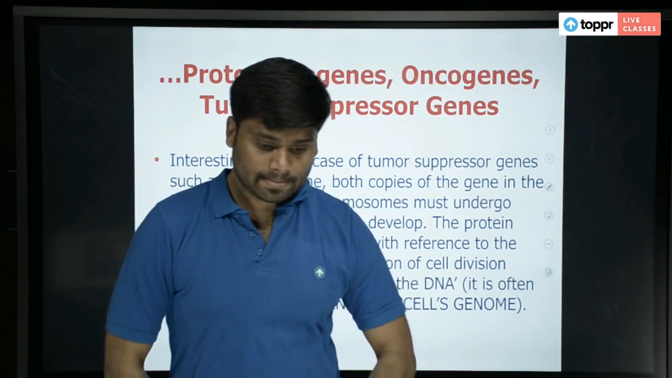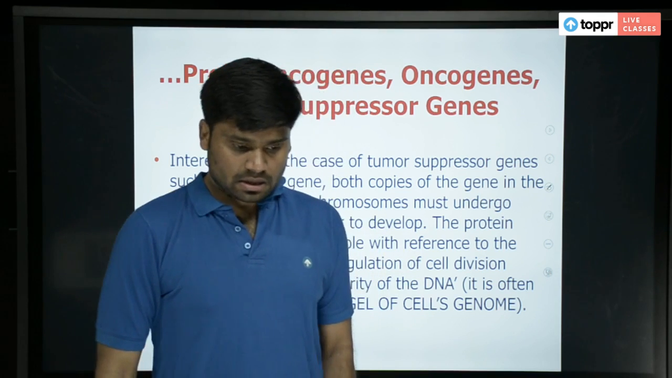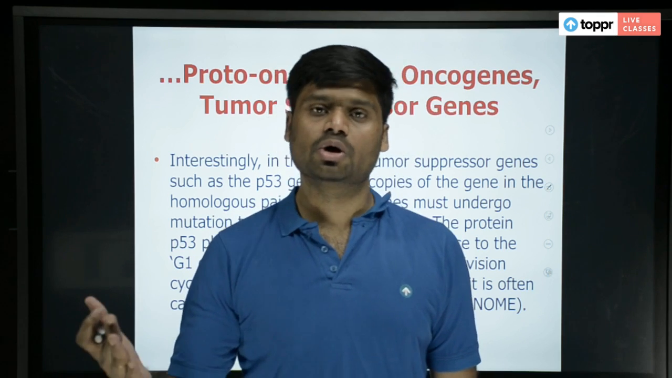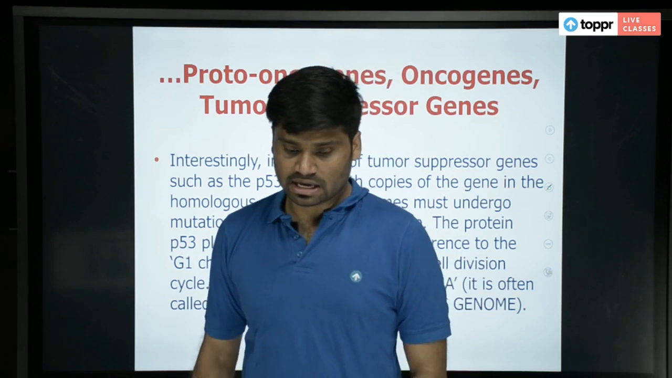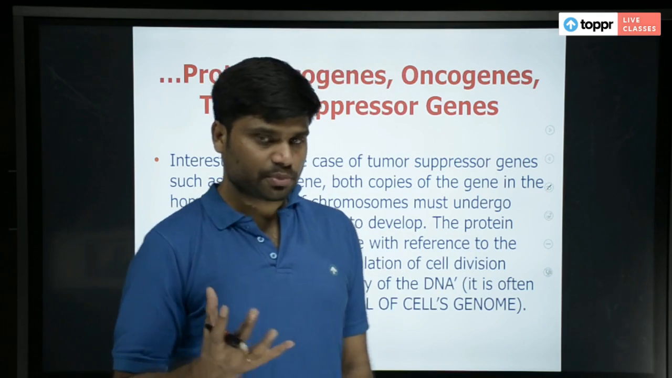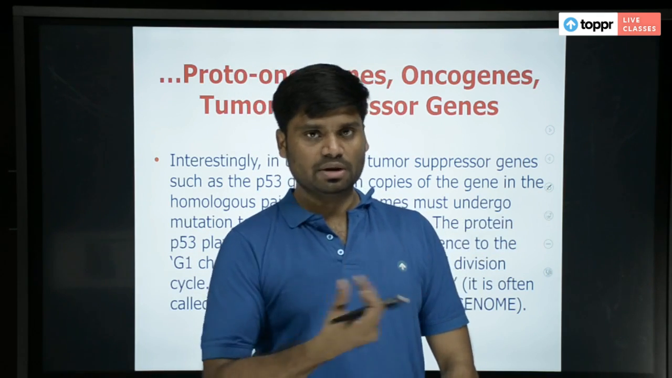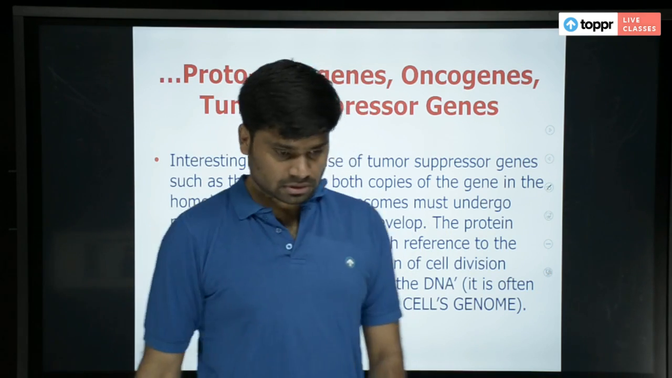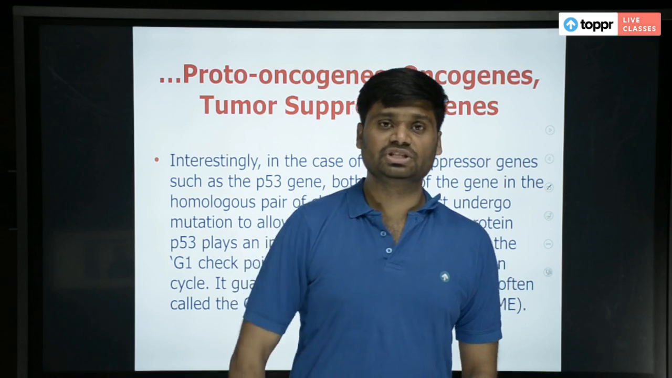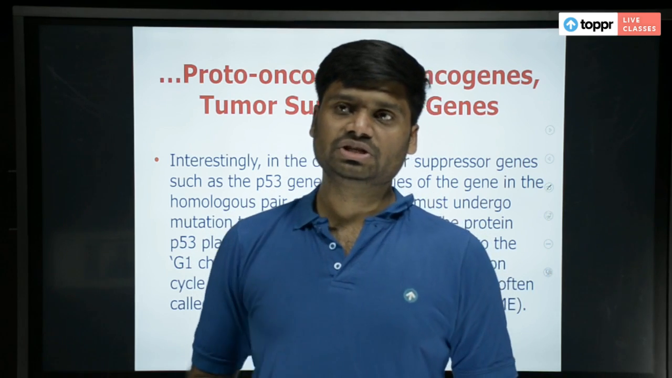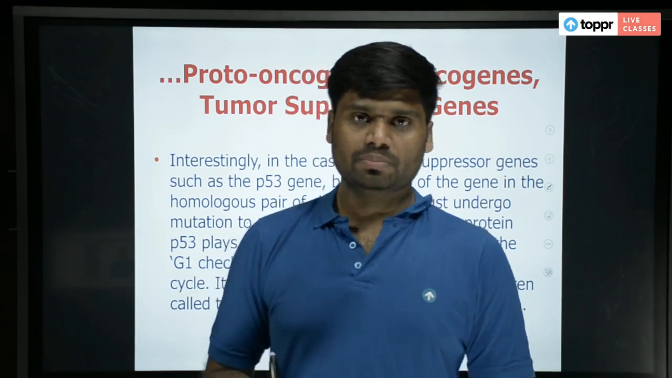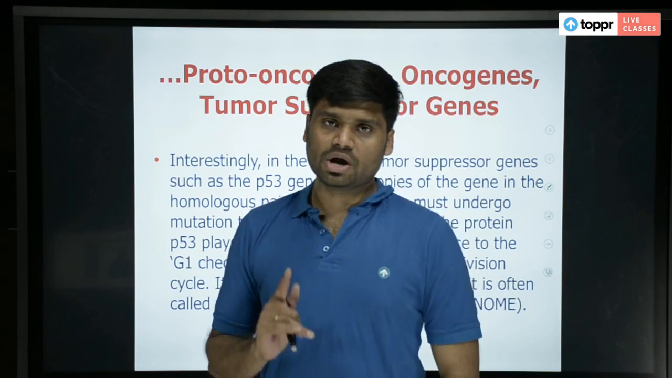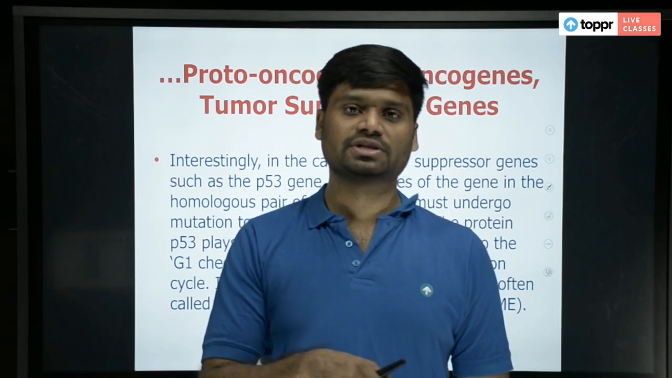But still, we have a guardian angel which tries to prevent proto-oncogenes from turning into oncogenes. Who is that guardian angel? It is P53, the P53 protein, which is coded by the P53 gene. Now, somebody might ask a question: what if a mutation occurs in the P53 gene itself? You are telling us that the P53 gene will protect the entire genome by suppressing tumor formation. You might ask me, what if somebody causes mutation in the P53 itself?